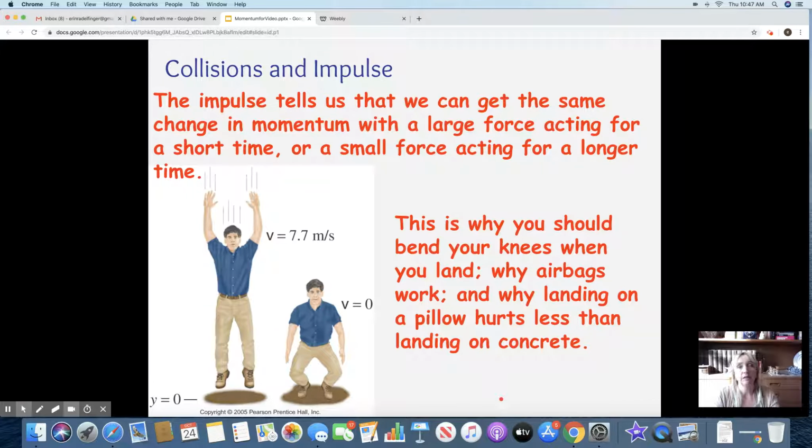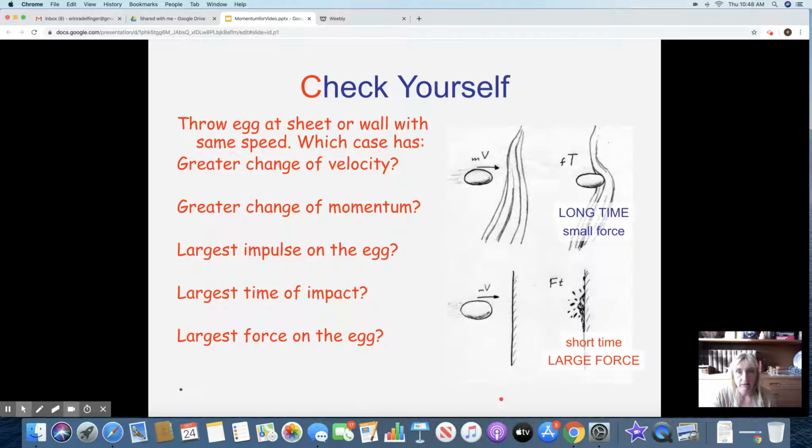So let's think about this. I have you do this just to torture you for fun. If you jump and you don't bend your knees, it kind of hurts. And if you jump and you bend your knees, you've extended the amount of time it takes for you to slow down, and it doesn't hurt as much, all right? That's why you should always bend your knees when you land, all right?